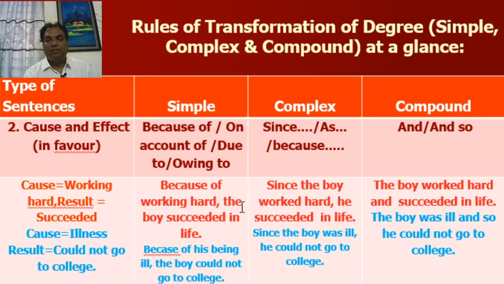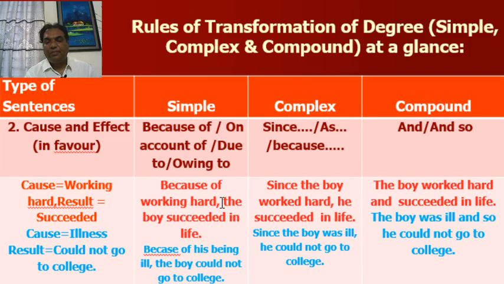Look at the examples. First, look at the complex sentence. Since the boy worked hard, he succeeded in life. Look at the first column. Cause: working hard. Result: succeeded.